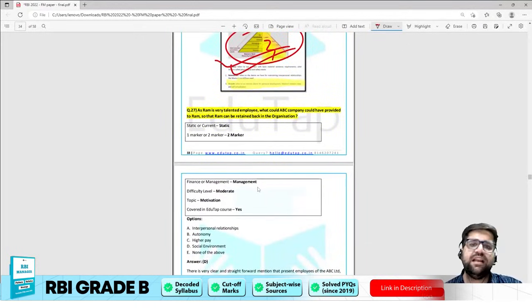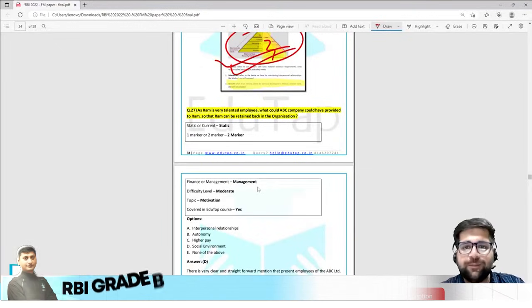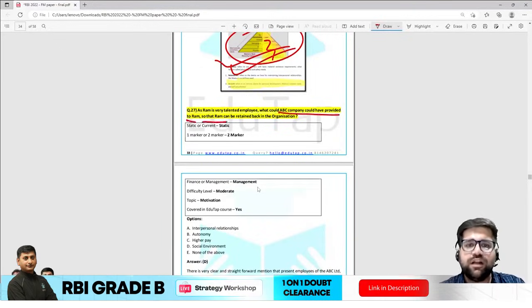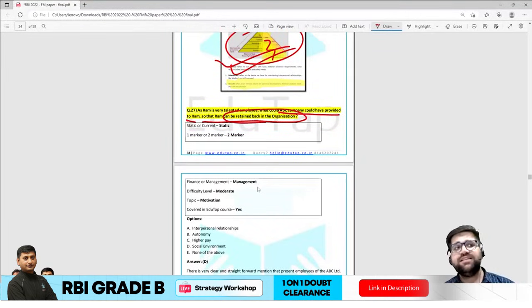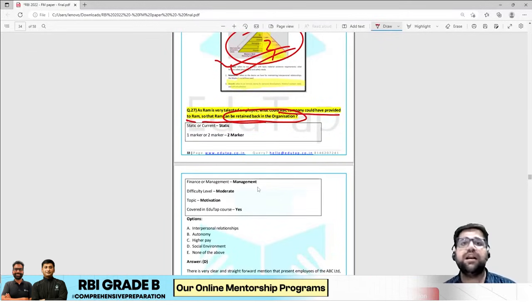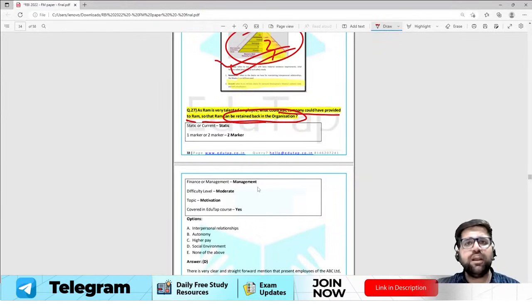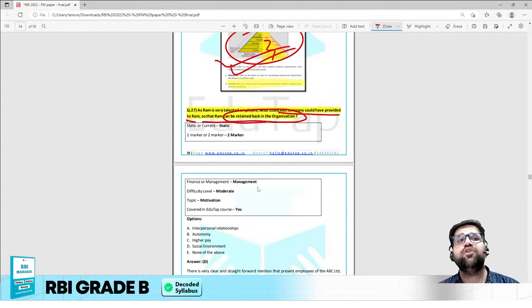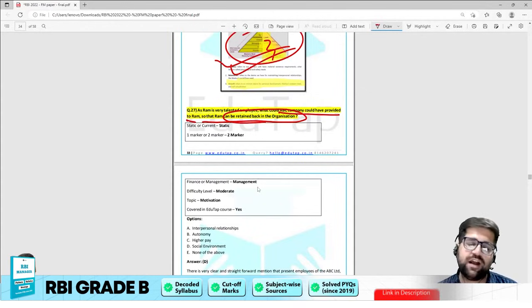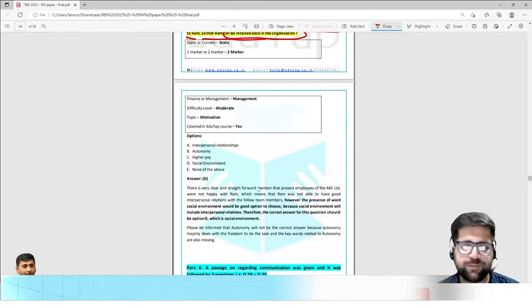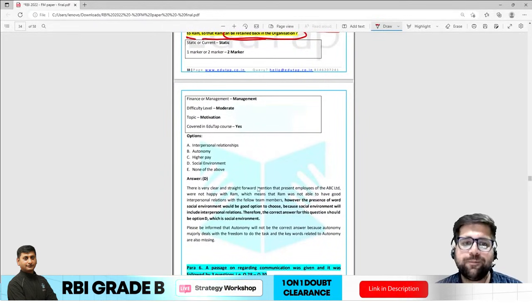As Ram is a very talented employee, what could ABC company have provided so that Ram could be retained? At last, Ram leaves the organization and opens his own startup. So why is Ram leaving? Ram is leaving because of two reasons. The first is that his employees under ABC company are not happy with him. Secondly, Ram is also leaving because of hygiene factors. The options were interpersonal relationships, autonomy, higher pay, and social environment.